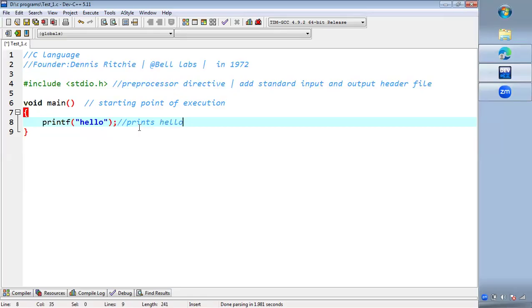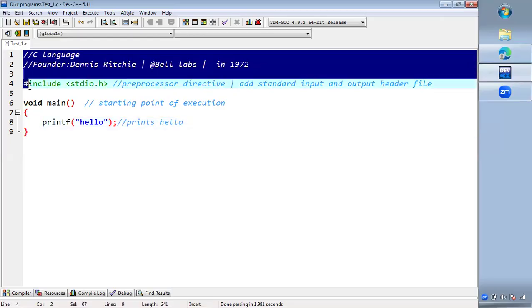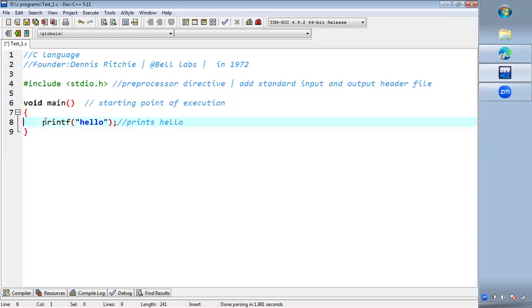Hello is the string which we are giving as a parameter to the printf function. printf is the predefined function which prints on the output screen, which is nothing but the console. So this is our very basic C program that prints hello on the output screen.